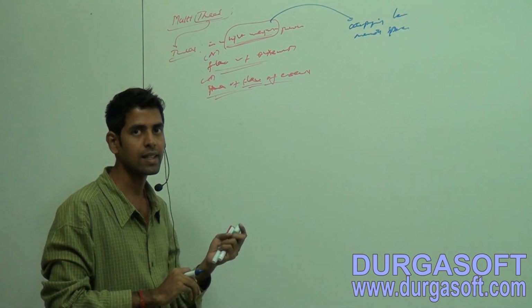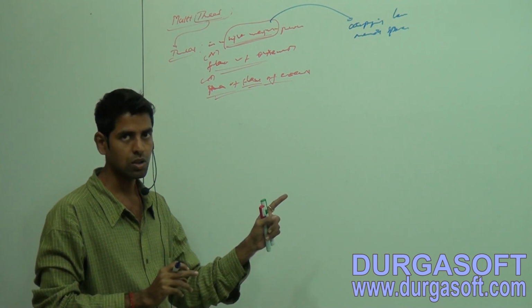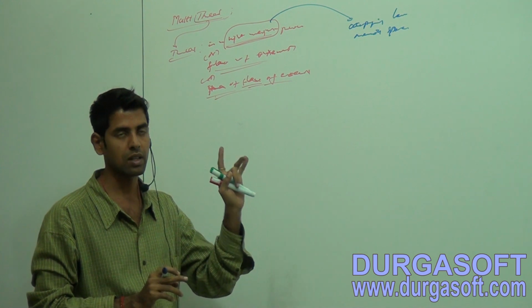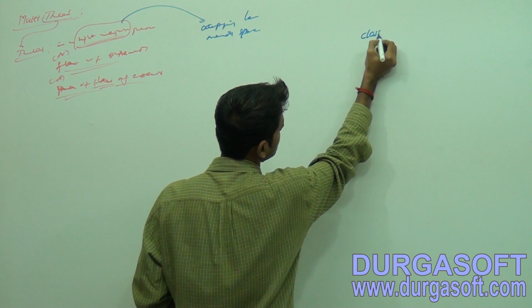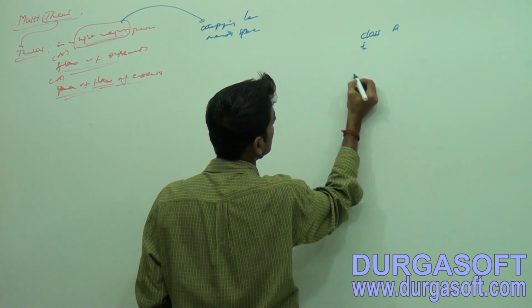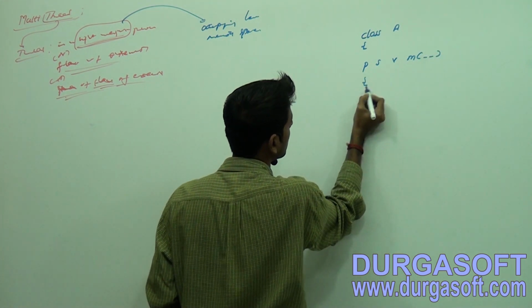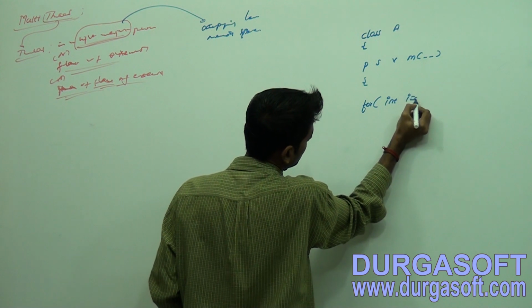Now let's go and understand this technically. If you have this knowledge, I am sure you can be comfortable in threading and multi-threading. Think that you have one class called A, with public static void main string array. Now take one for loop with one variable.